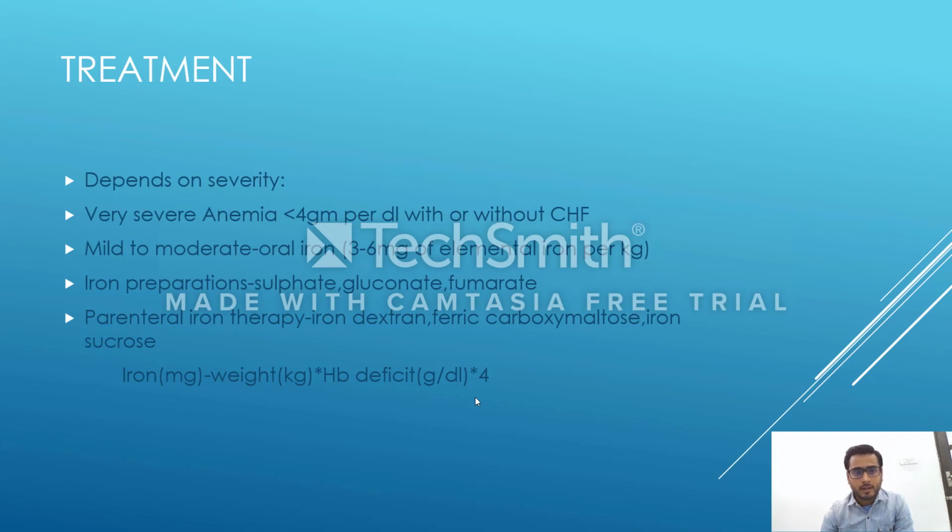If it is very severe anemia, that is Hb is less than 4 gram per dL, with or without CHF, that is not a matter of concern. We should admit or hospitalize the child. Okay, if Hb is less than 4 gram per dL, we should transfuse blood. And what blood should be transfused? The child is very critical.